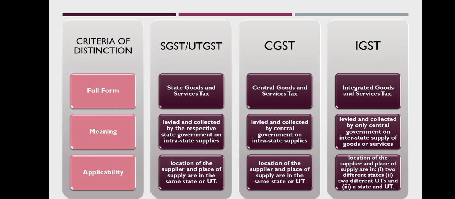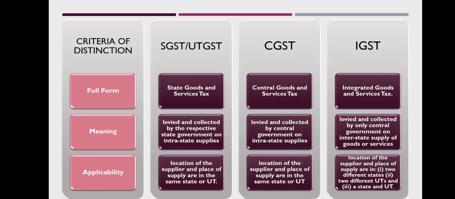IGST is a third component of GST levied and collected by only the central government on interstate supply of goods or services. The tax so collected is then apportioned between the central and respective state government where goods are consumed. Such a tax levy is governed by the Integrated Goods and Services Tax Act 2017.